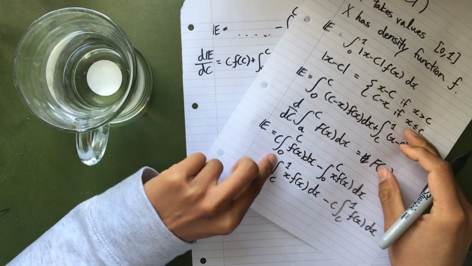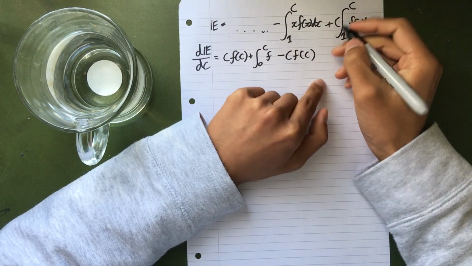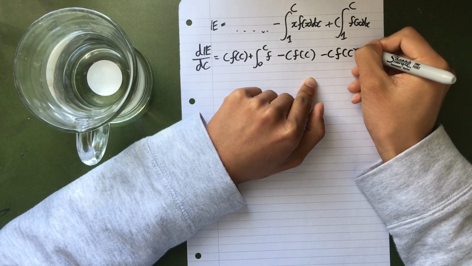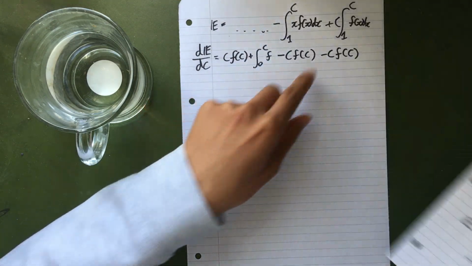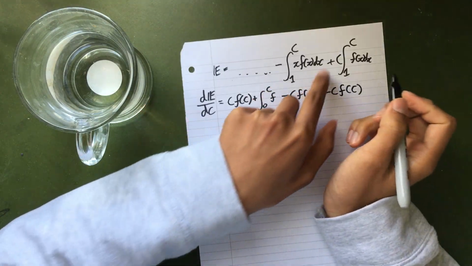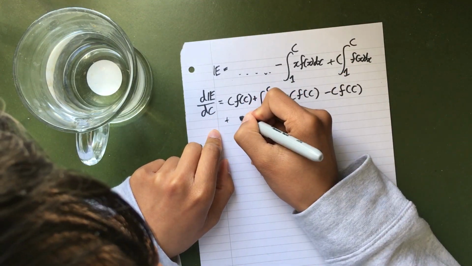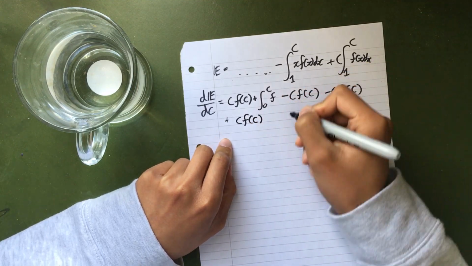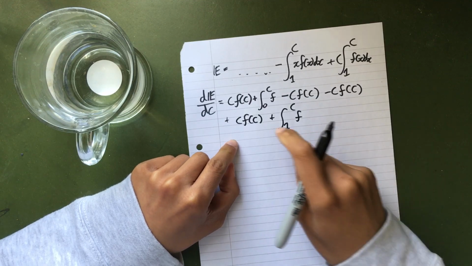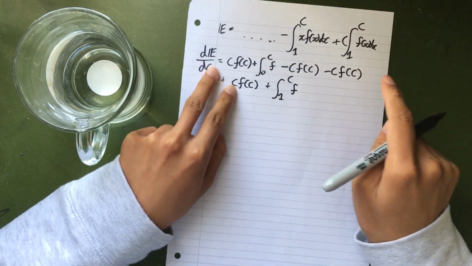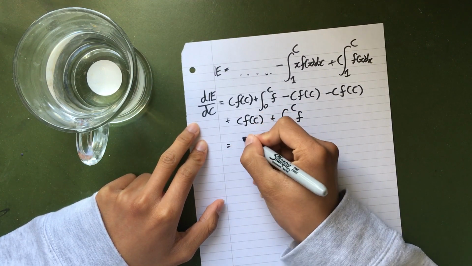For the third term up here, we also directly use fundamental theorem of calculus. Minus c f of c. Okay, and for the last term, we again do left d right, right d left. We get left d right, c f of c, plus right d left, just integral from 1 to c of f. So here, we get that they mutually mush together and disappear into the void.